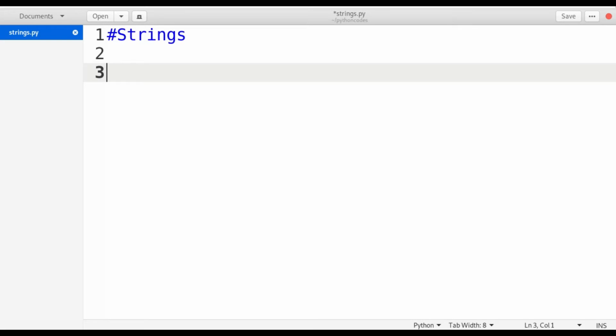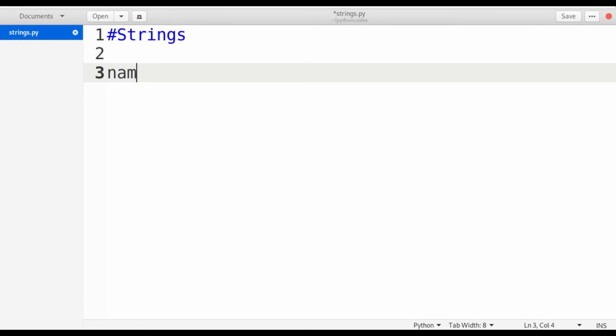In other programming languages, whatever representation is within the double quotes, we call it a string. In Python we can also use single quotes, so whatever is present in single quotes, we also call a string.